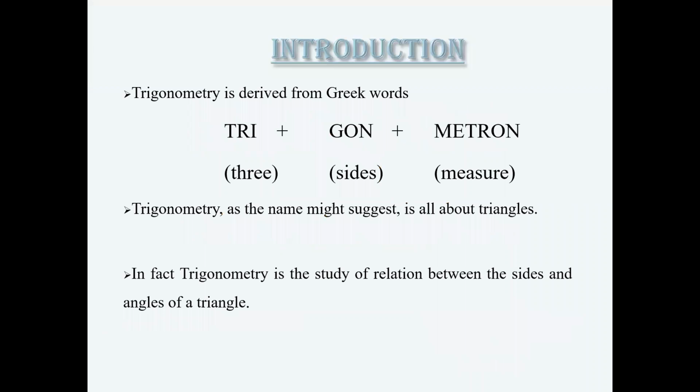Firstly, introduction. Trigonometry is derived from Greek words. Tri means three, gon means side, and metro means measure. Trigonometry, as the name might suggest, is all about triangles. In fact, trigonometry is the study of the relation between the sides and the angles of triangles.